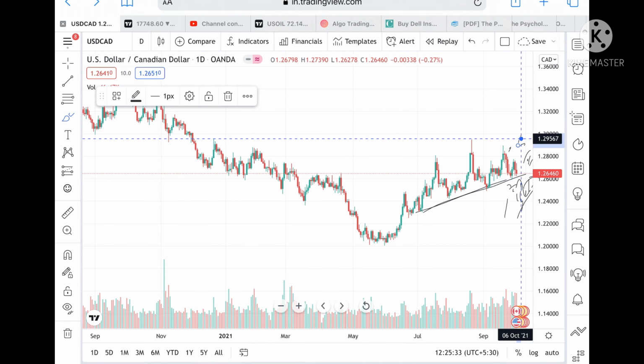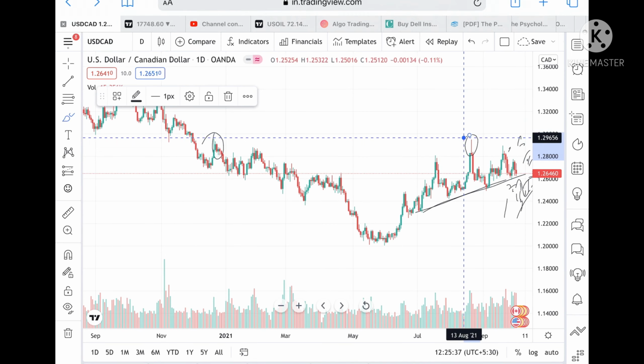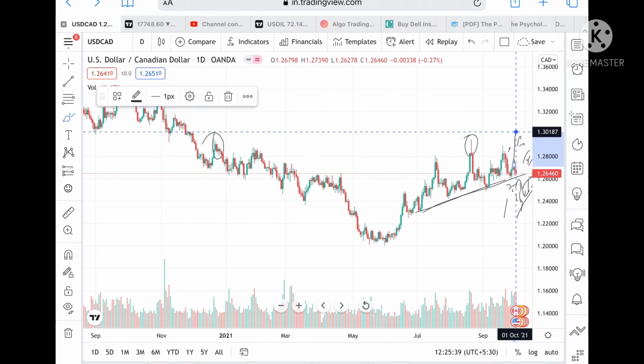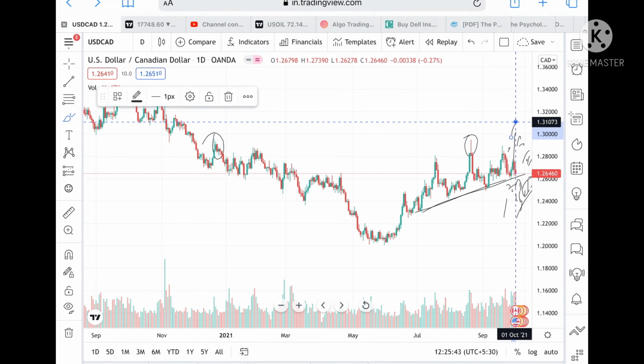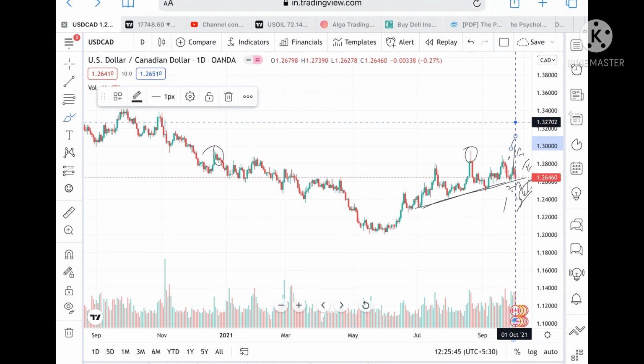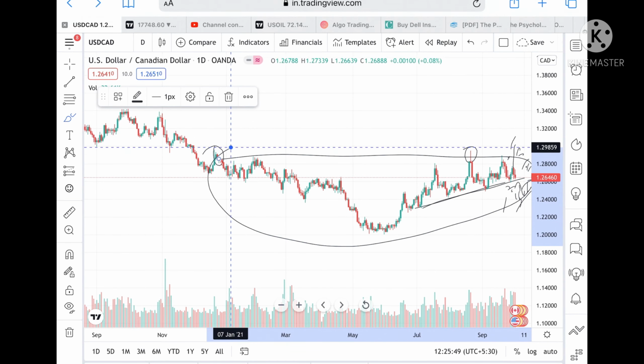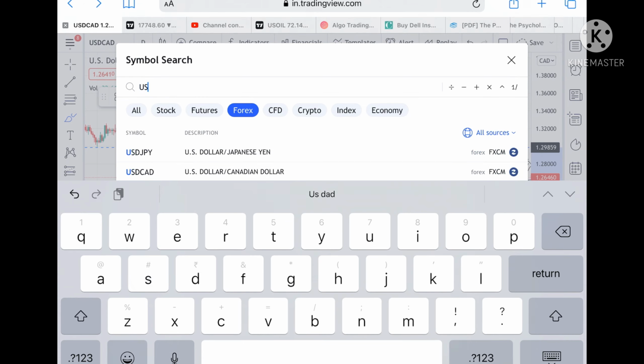and can touch a level of 1.29567. These levels are already tested twice, so chances are very high it can go to a level of 1.30187, and from there we can see a level of 1.1131073. Once this trend line breaks upside, then we can see further upside in the price of USD CAD. If we talk about USD JPY,